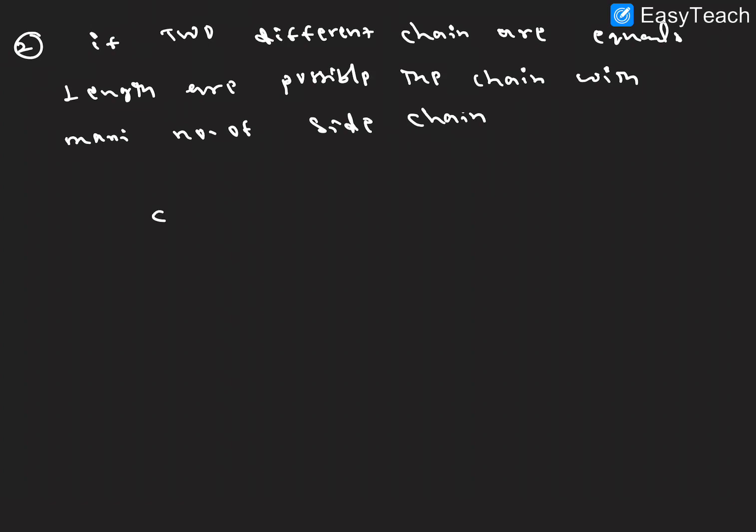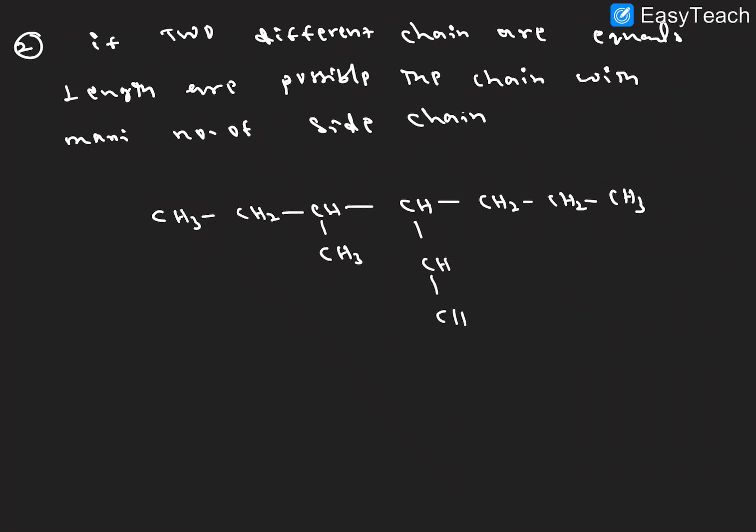So here CH3 and CH2 CH, and here CH3 and here CH, and next to it CH2 CH3, and here one more CH3, CH and CH3, and here CH2 and CH3.